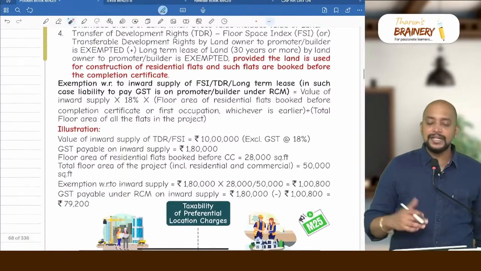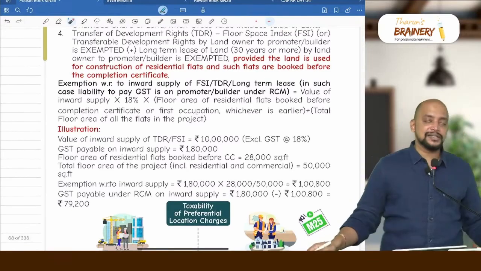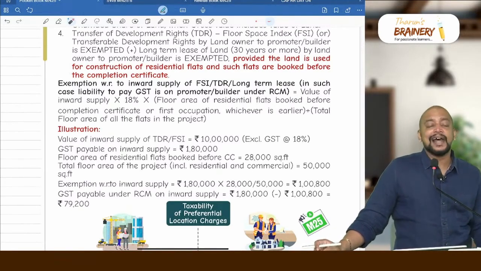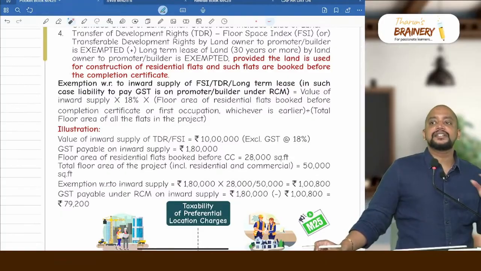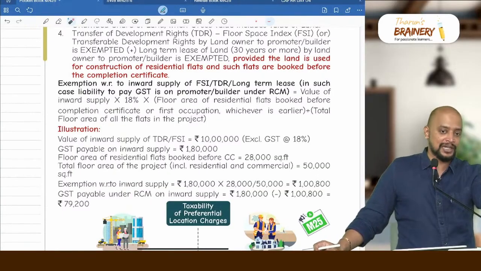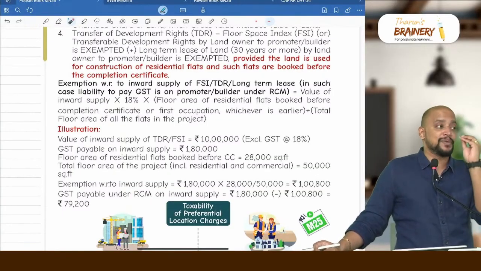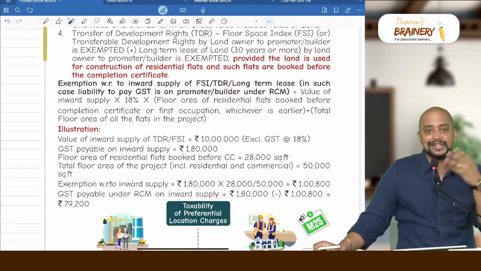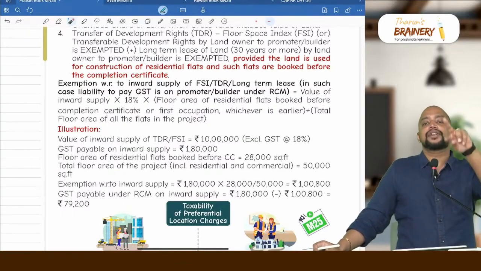Then next we have TDR, FSI and long-term lease. TDR refers to transferable development rights, FSI is floor space index, and long-term lease of land. This is given by the landowner to the promoter or builder. On this, the promoter or builder will pay GST under RCM. However, while paying GST under RCM, there is an exemption for their inward supply.